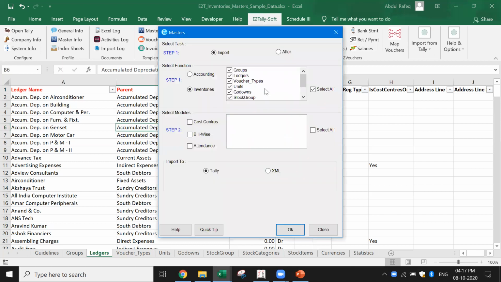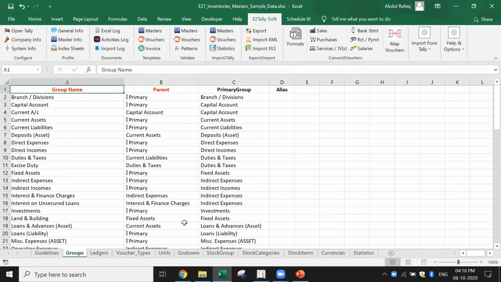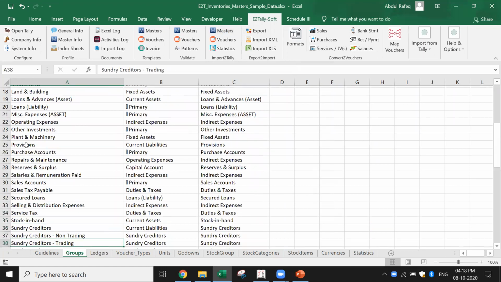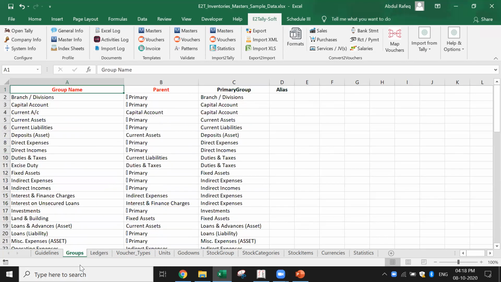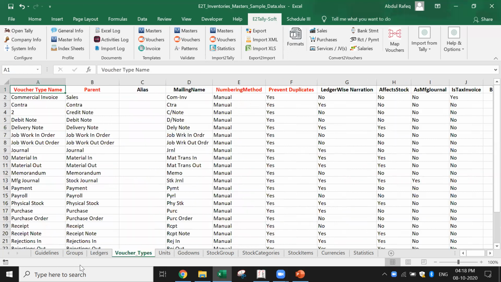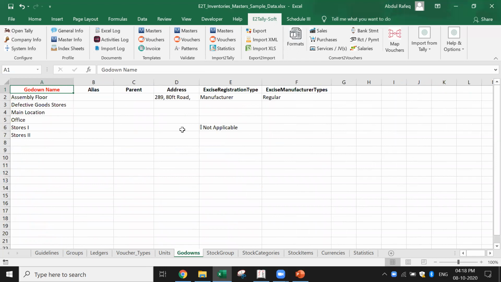So now by default, it has already found out the sheets which are available. If you see here, for accounting with inventory, these are the multiple sheets which I need to have. Let me quickly walk you through. I have the groups. First, I need to import the groups. Groups will give you the hierarchy and it will connect with the primary group which is there in Tally. And then I have got the ledgers, the voucher types, and then the units, godowns. Like that, I have multiple things which have to be imported.